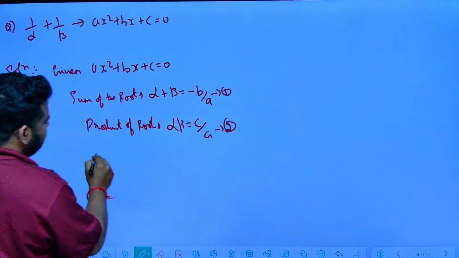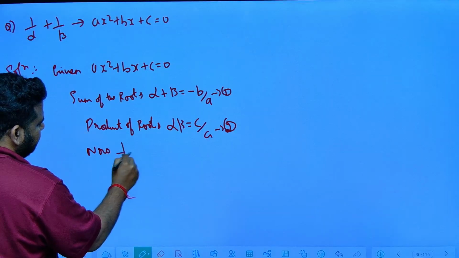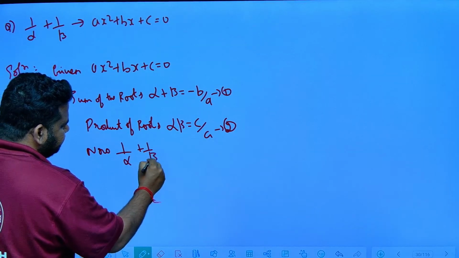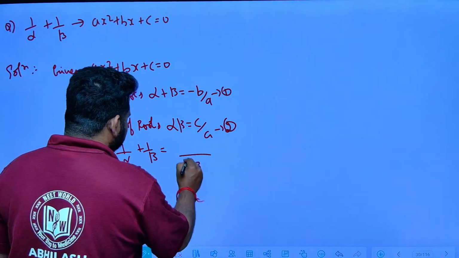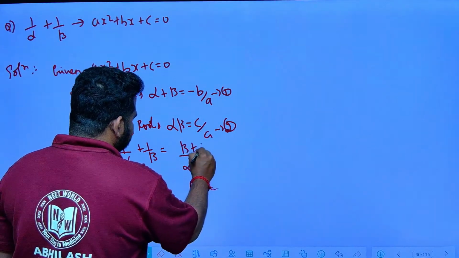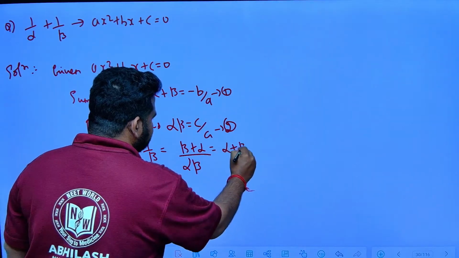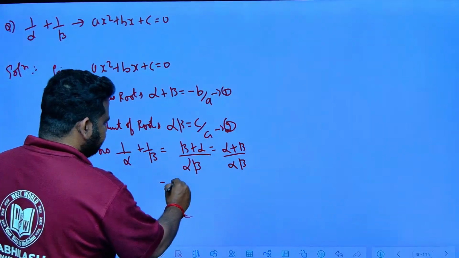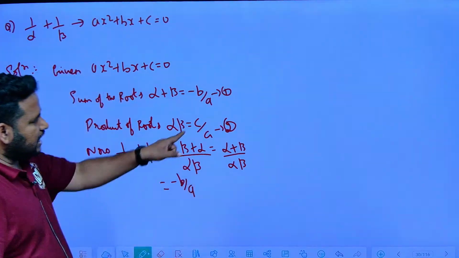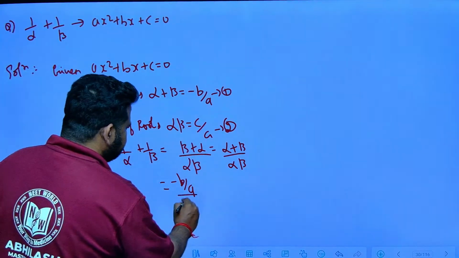Now, we have to find 1 by alpha plus 1 by beta. If I take LCM, it will be alpha beta in the denominator, and here it will be beta plus alpha, which I can write as alpha plus beta divided by alpha beta. Now, alpha plus beta is minus b by a, and alpha into beta is c by a.